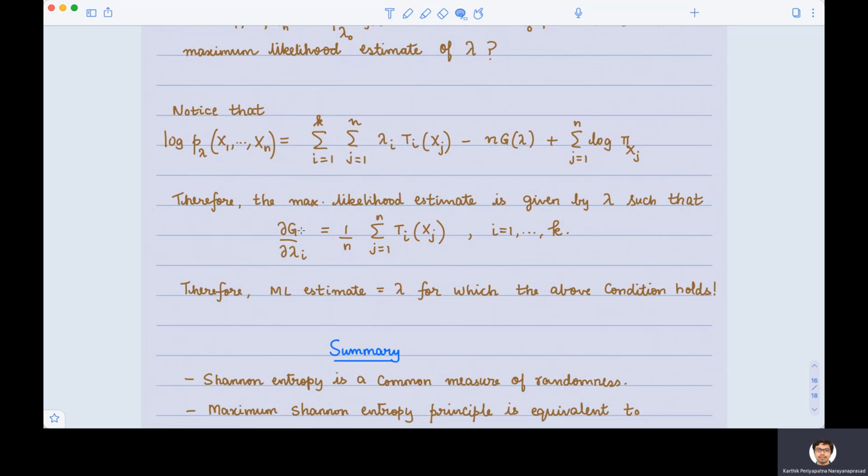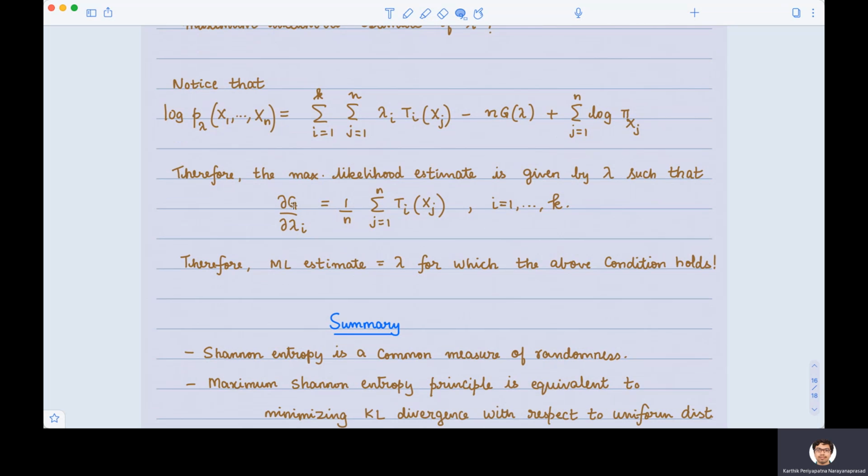If we do that, what we are going to find is that the partial derivative of g, which is the log partition function, with respect to the ith parameter, is simply the sample mean of the ith measurement, where the sample mean is taken across all the samples x1 through xn. Very nice, right? So the ith derivative of g is simply the sample mean of the ith feature. Okay, it's simply the sample mean.